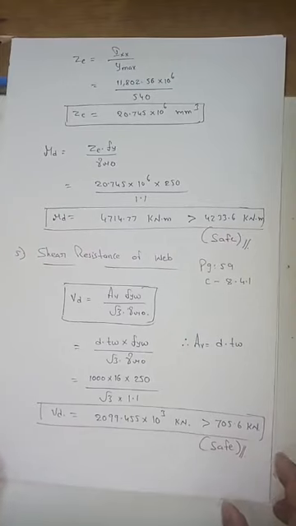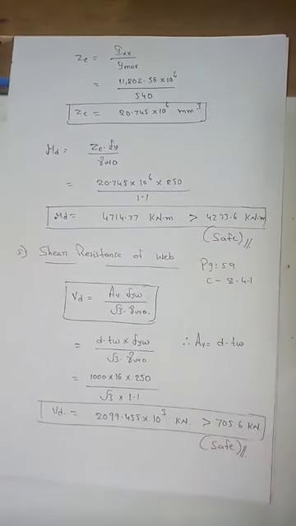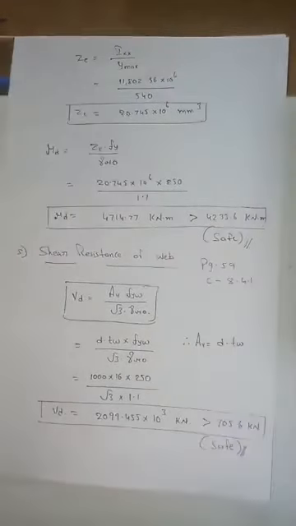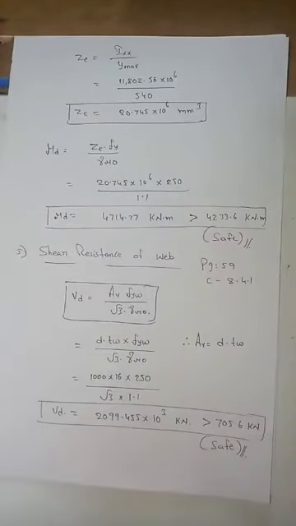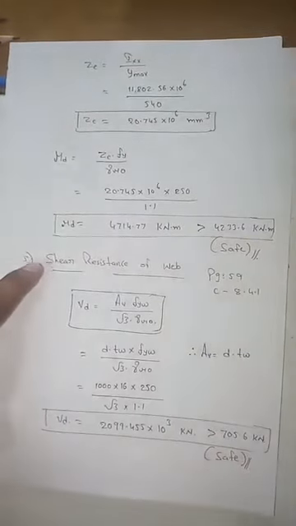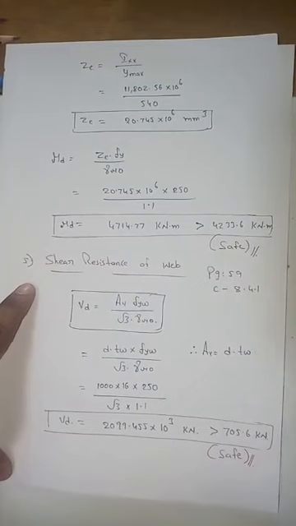Please respond. So till 5 points we have designed. What is the first one? First one, we have calculated the shear force and bending moment. Second point, we have calculated the economical depth of the web. Third one, we have calculated the dimensions of the flange. Fourth one, we have calculated the design bending strength of the plate girder. Fifth one, what is the shear strength of the plate girder? That's it. So these are the 5 points we have calculated. Okay, any doubts till here, tell me.